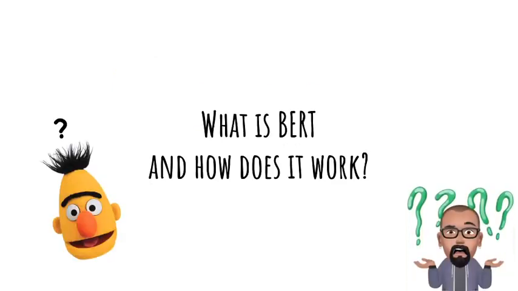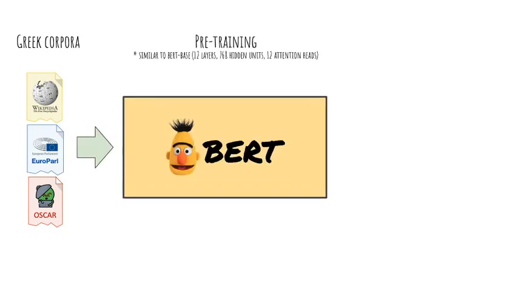So first of all, what is BERT? Why is it relevant to NLP and how does it work? In our case, we aim to train a model on modern Greek that will collect and pre-process the Greek parts of Wikipedia, the European Parliament proceedings, and OSCAR, a cleansed version of Common Crawl.